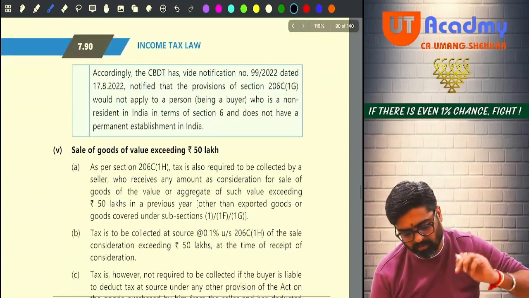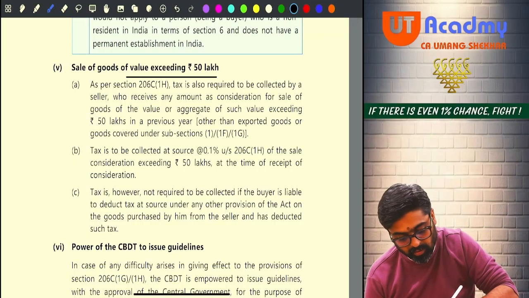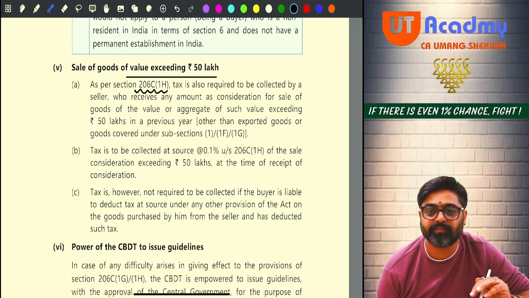No need to be worried about. Sale of goods of value exceeding 50 lakhs. So did I tell you 206C 1H?